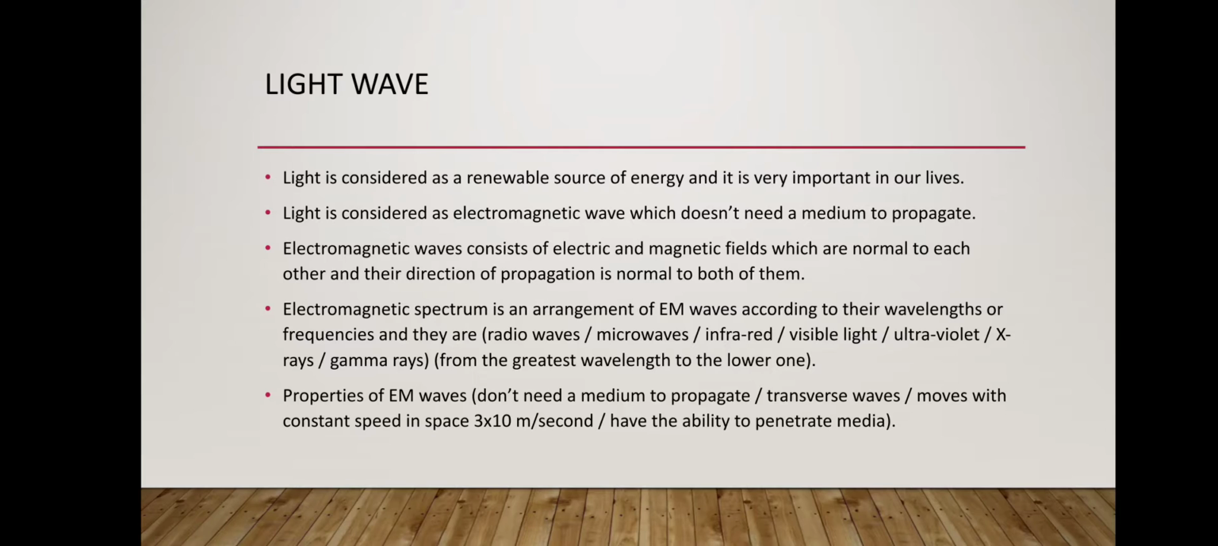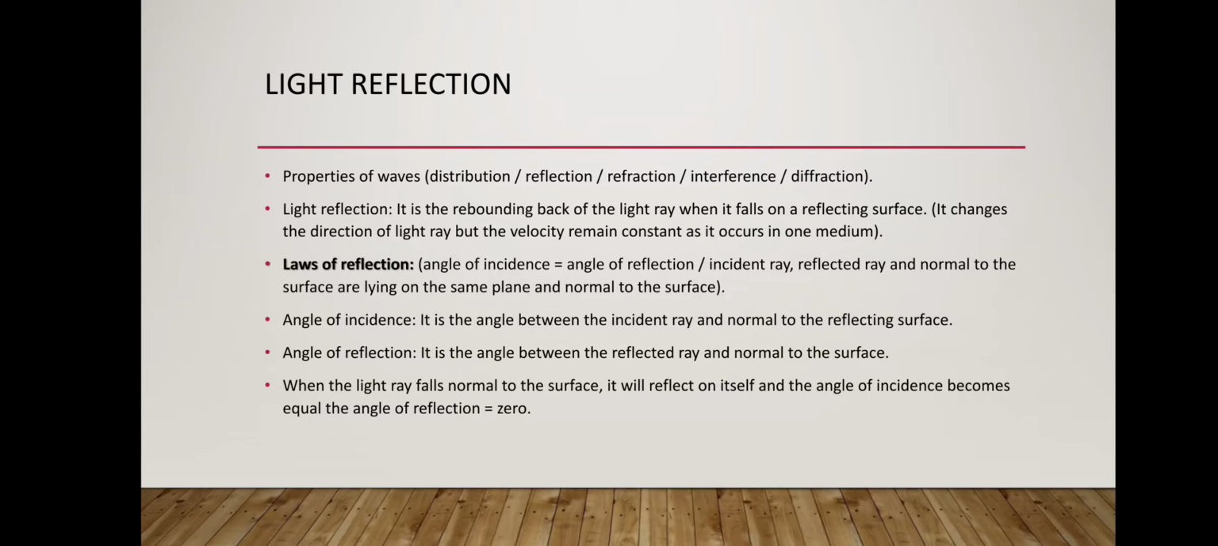The properties of electromagnetic waves are that they don't need a medium to propagate. They are transverse waves, which consist of crests and troughs, move with a constant speed in space equal to 3 times 10 power 8 meters per second, and have the ability to penetrate media. Any wave must reflect, refract, interfere, and diffract. These are our topics in this chapter, and we're going to talk about every topic in detail.